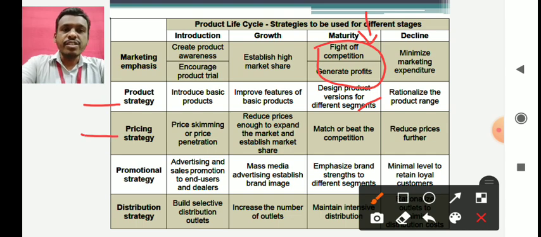Then pricing strategy. In pricing strategy, as there are many competitors and they are ready to give products at a lesser price compared to your price, and as they want to increase the share of the market, they want to get more and more customers. So you will also be forced to reduce the price even further, or at least match your price with that of the competition. So if your competitor is going for discounts or reducing the price, you will also be forced to reduce your price.